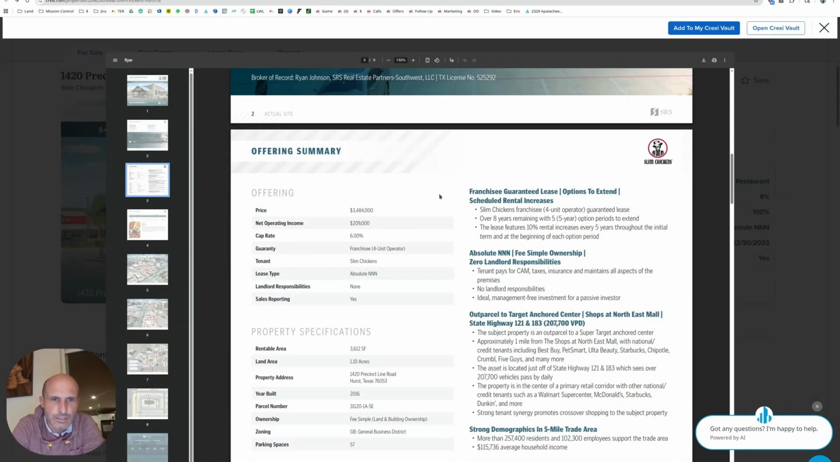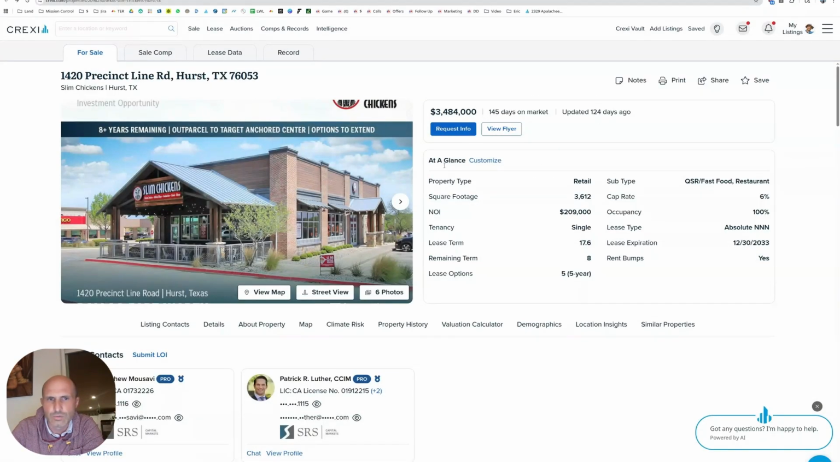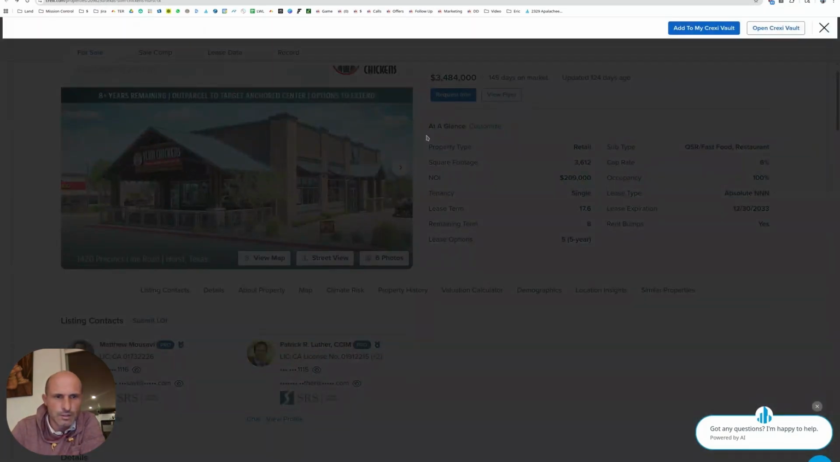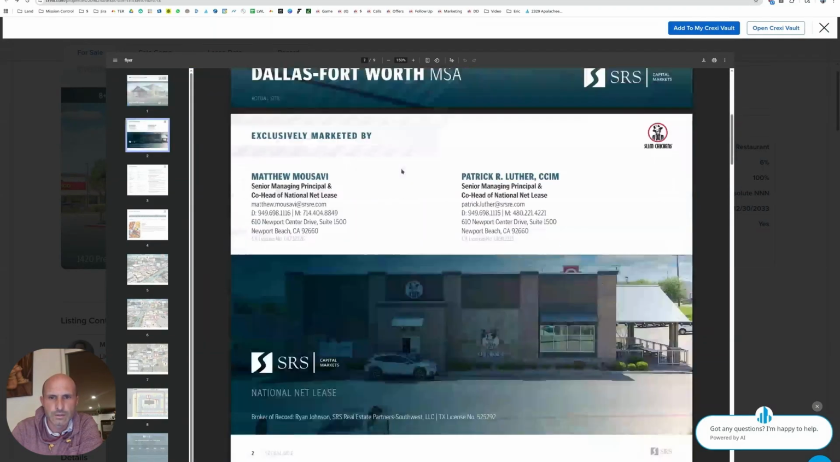Net operating income, $209,000. Cap rate 6. They're going for a 6, even though they got a shorter timeline than the others. They're going for a lower cap rate. How long has this been on the market? 124 days. Seems like these guys would know their numbers, and maybe they're salesmen enough that they can sell it at better cap rates than the other guys.